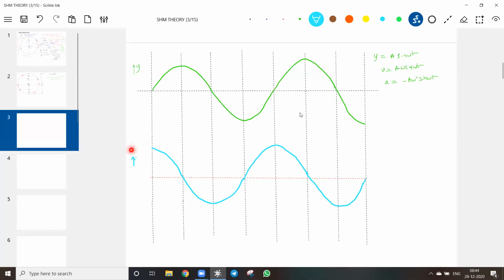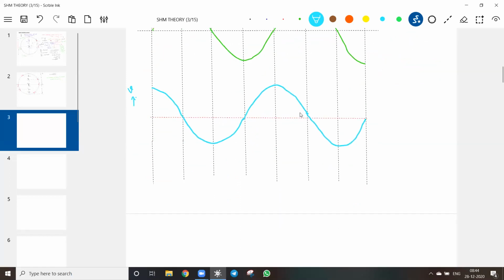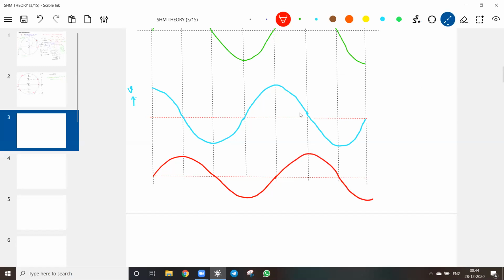This is the speed. Last one, acceleration, we plotted. Already you know the trigonometry, that is all we are taking help of, to show all the variation.